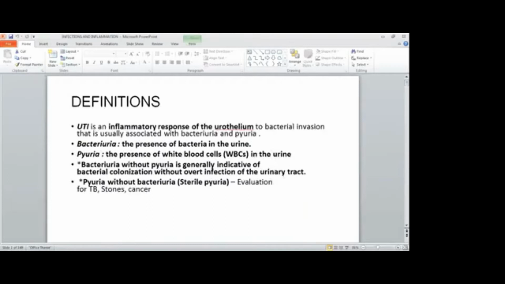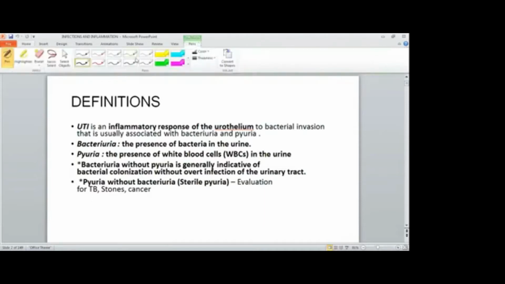Okay, first of all, definitions. Definitions are very important. First of all, what is urinary tract infection? Urinary tract infection is an inflammatory response of the urothelium to the bacterial invasion that is associated with bacteriuria or pyuria.